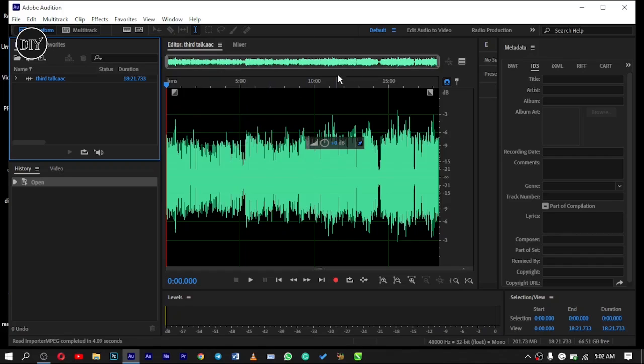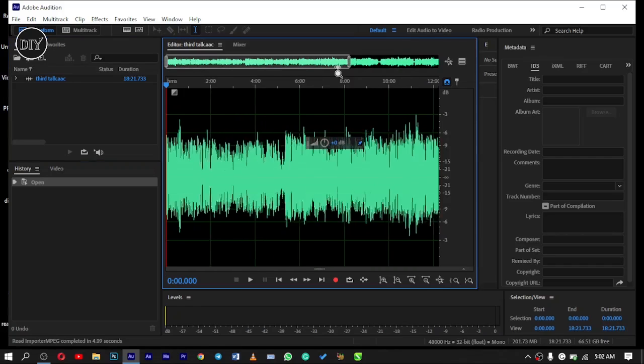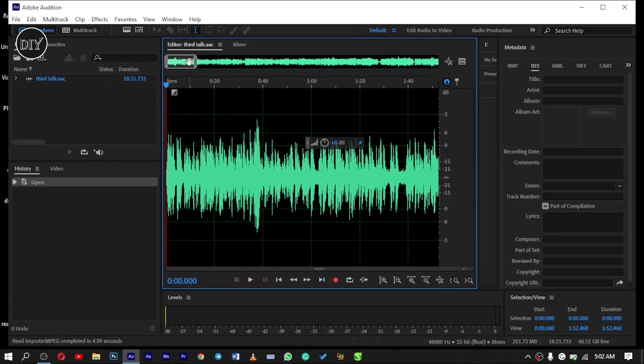You can zoom in and out on this wave to make effects on it. You can use this place to zoom in. The work here is from this side to this side, so you can manipulate any of these. If you don't want any part of your sound, simply click and drag to highlight it.